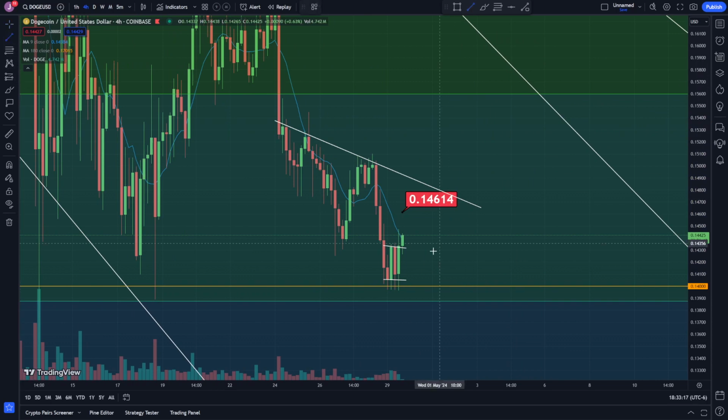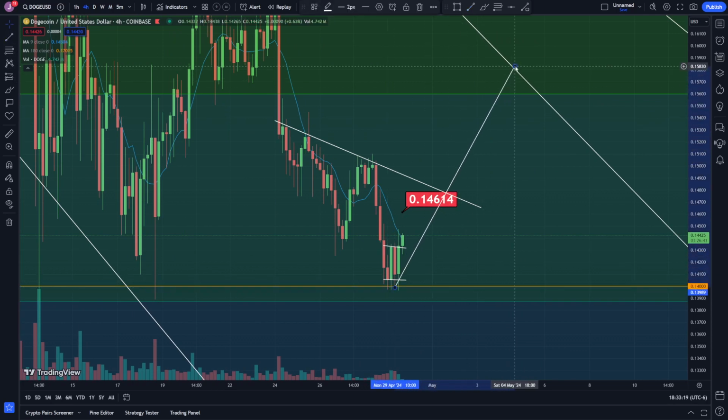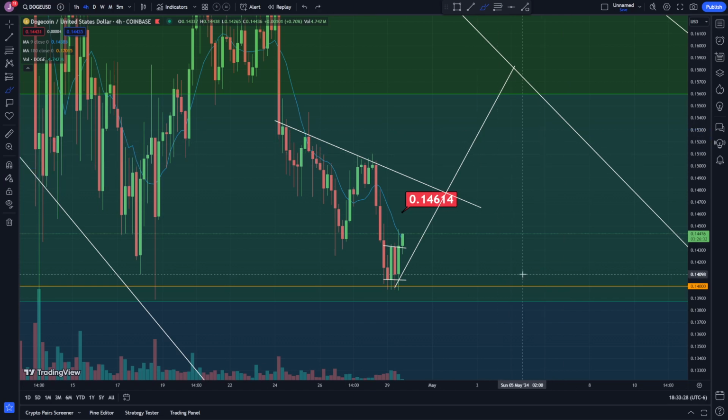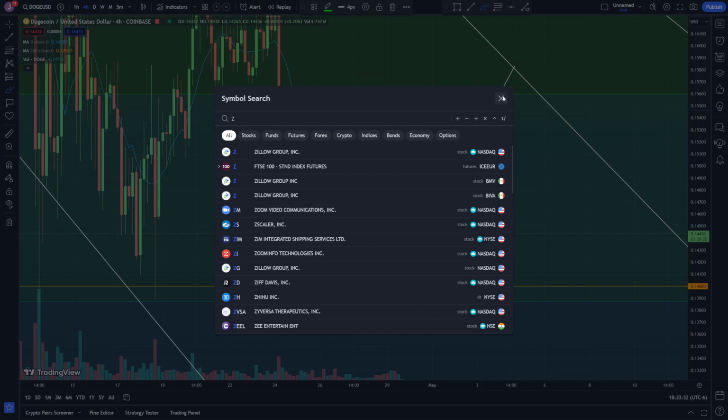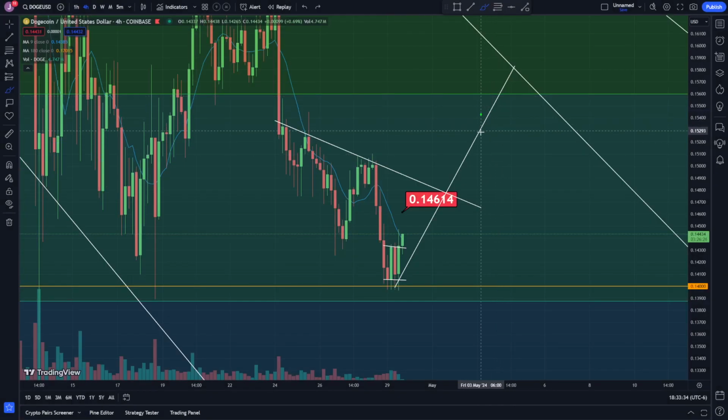If we form a nice trend going to the upside and then it completely breaks it, I might consider taking profits and then setting up Fibonacci retracement levels again. It depends, I'm not sure, but that's what I would be planning.